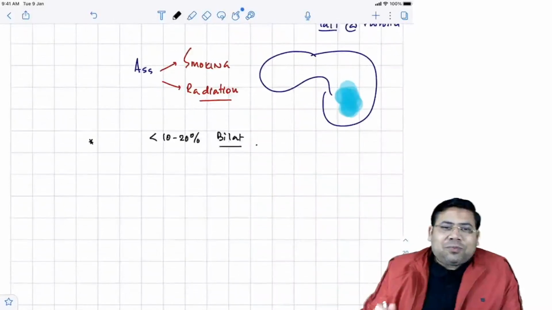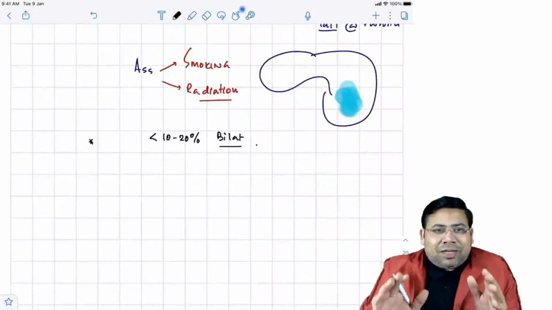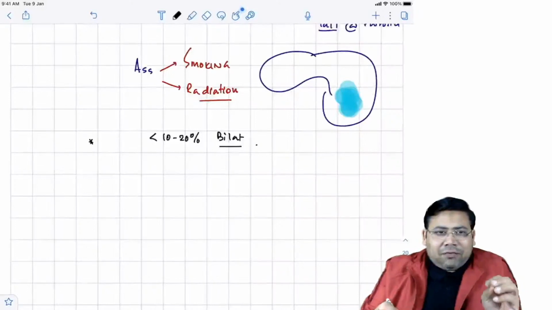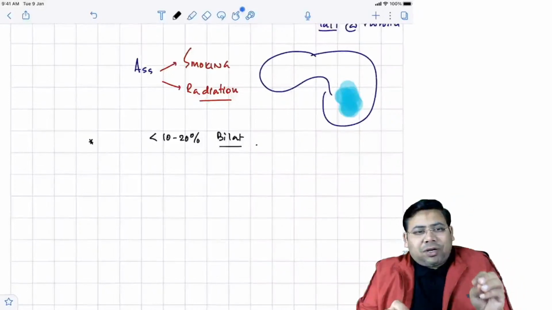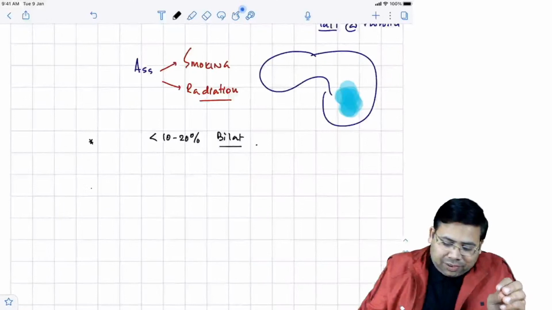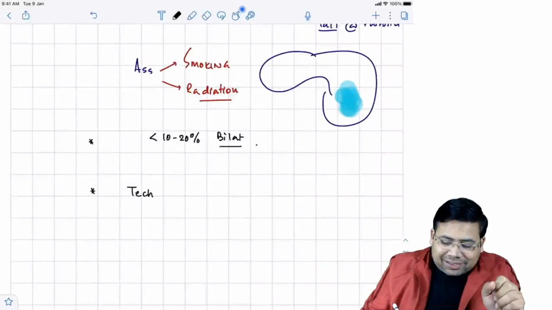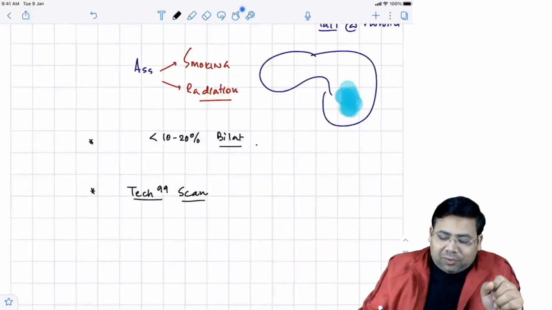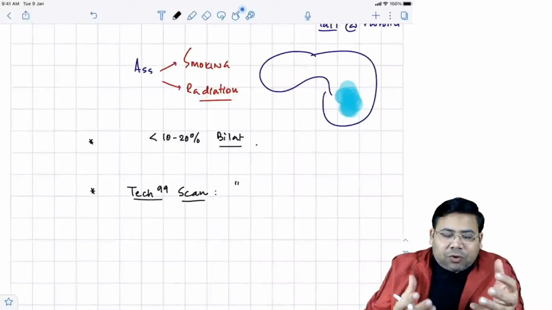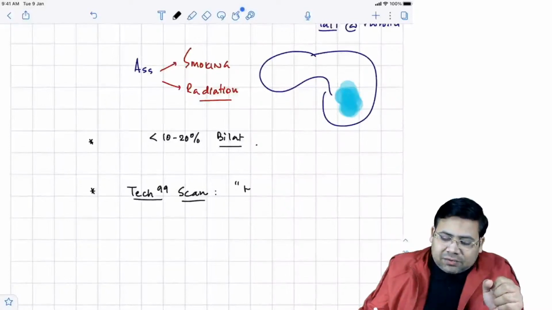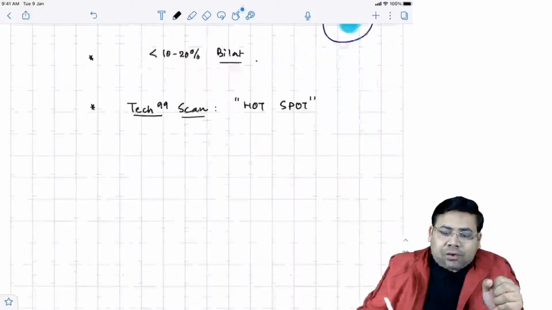So it's less than 10 to 20% of them that are bilateral, and one more thing, they are mitochondria loaded tumors, and therefore on a technetium 99 scan, the mitochondria will take this up, and this will give you a hot spot.